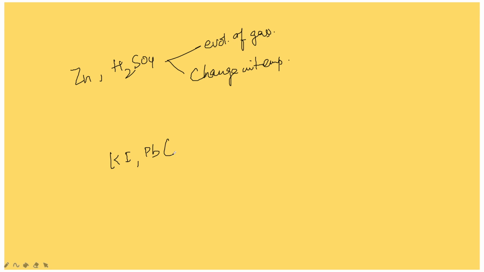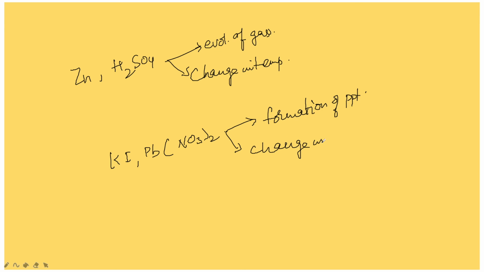In this reaction also we have noticed two things. First one is formation of precipitate, and change in color. So these are two examples where you can find multiple characteristics in a chemical reaction. If any such question you get, you have to show these two reactions in detail. What characteristics changed, all those things you need to mention.